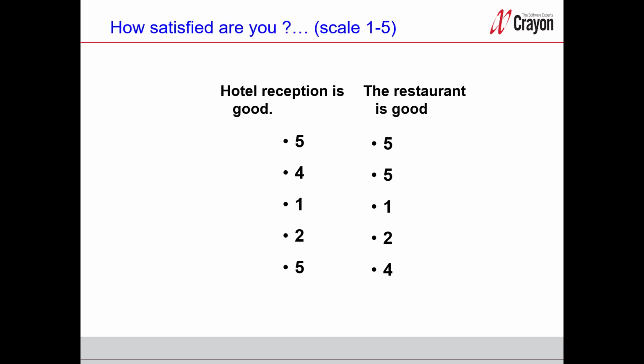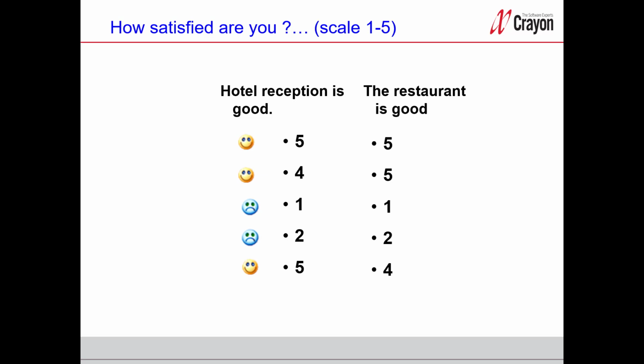If we have two attitude questions, the reception and the restaurant, we here ask how much they agree on two attitudes, where 1 is disagree and 5 is agree. And we look at how the first 5 customers answered these two questions. The first person was satisfied with both the reception and the restaurant and answered 5 and 5. Also the second one was satisfied with both, but the third customer was not satisfied. This person answered 1 on the reception and only 1 on the restaurant. The fourth person was also dissatisfied, and the last person finally was satisfied with 5 and 4.